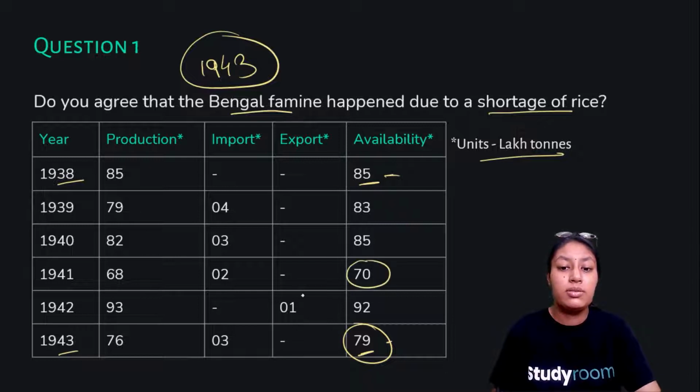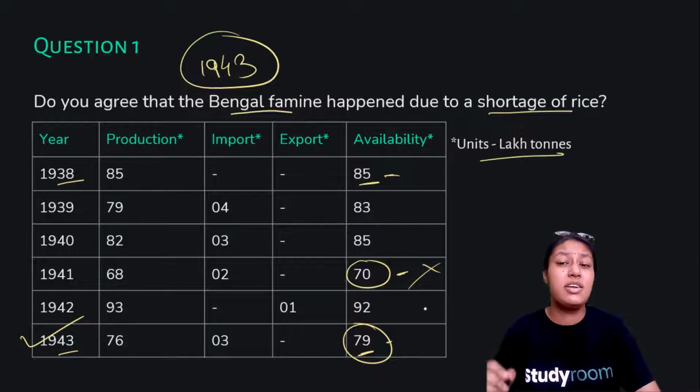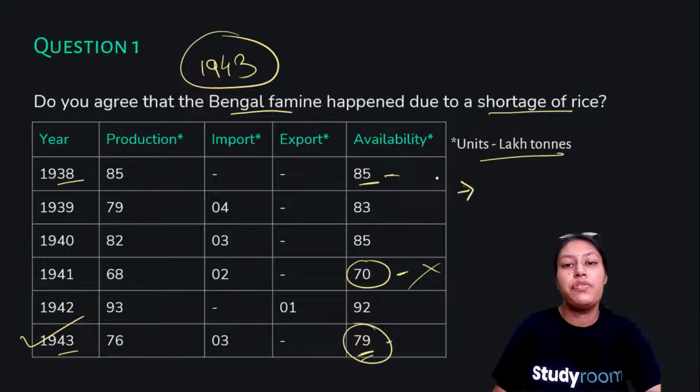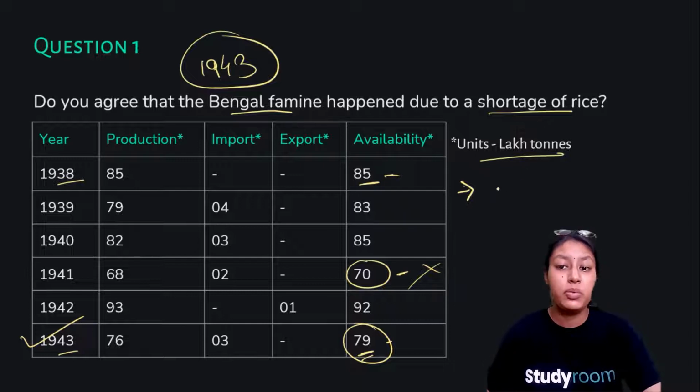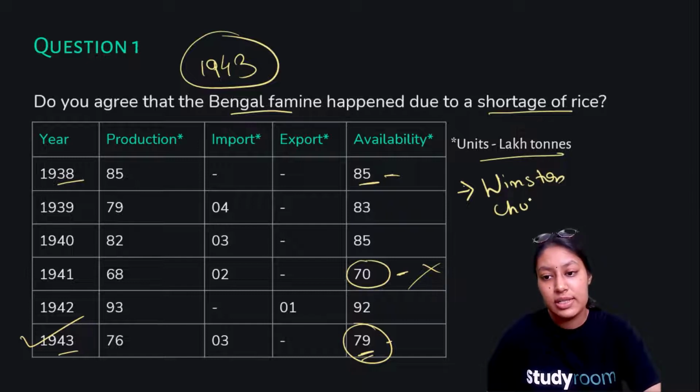In 1941 we reached a much lower level, and then we did not see a famine situation. But in 1943 we saw this devastating famine in Bengal, despite having food available for the people. In history, we blame one person who is known as the hero of wartime. He was the Prime Minister of the UK, who is called Winston Churchill.